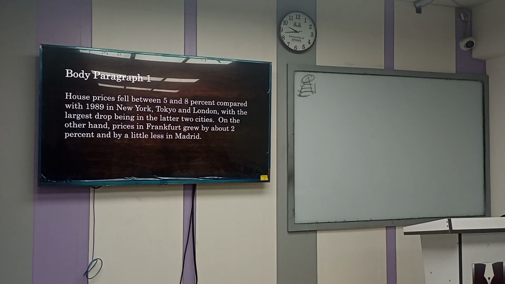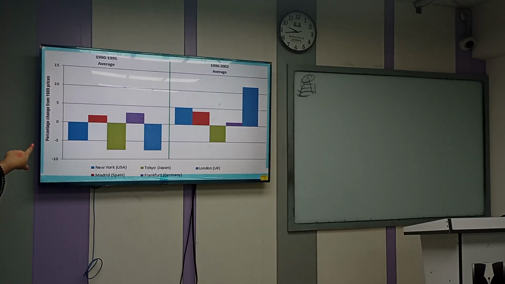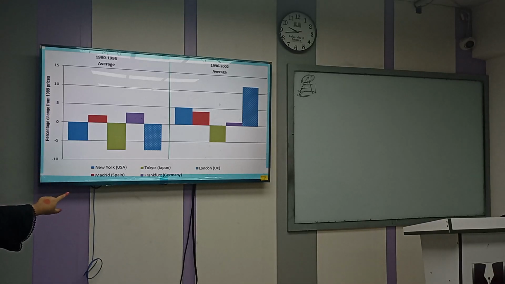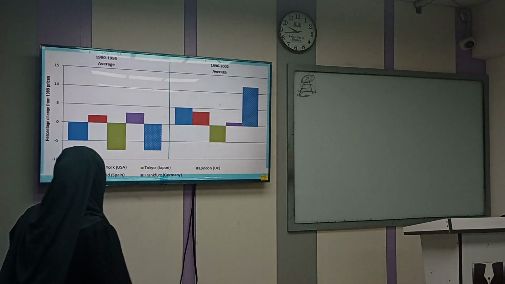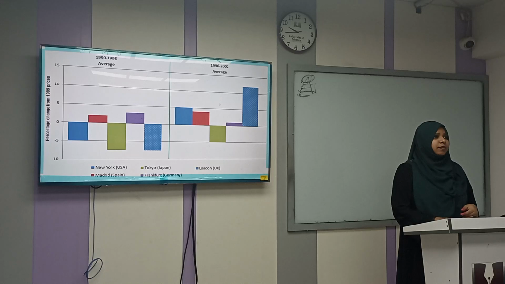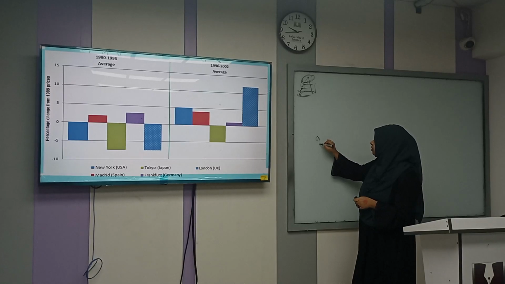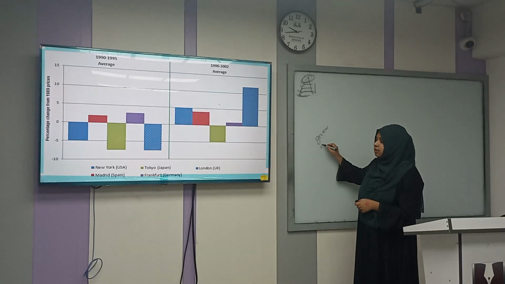Then, on the other hand, prices in Frankfurt grew by about 2%. Grew. It's grew, though it has an E, but grow. Grew by about 2% and by a little less in London. So they actually explained this first period with the base year, right? That was the comparison. So in the last 2 cities, the price rose a bit, but it was not that much. Okay? Okay, sit down. The confusion was GREW, right? And GROW.